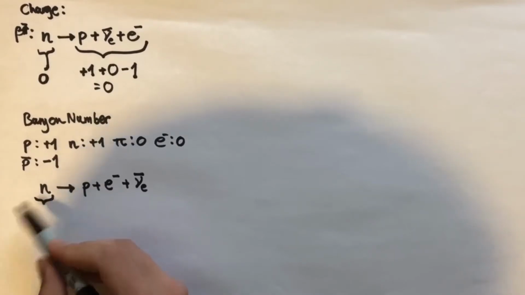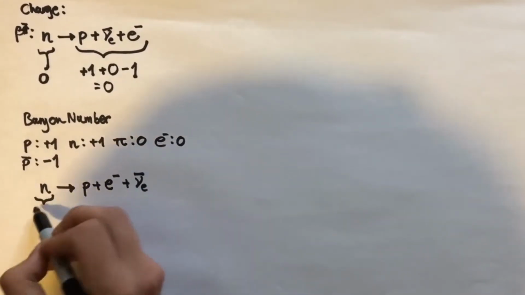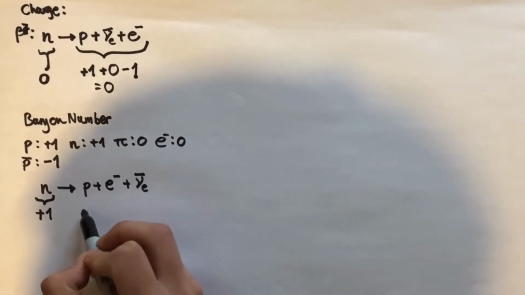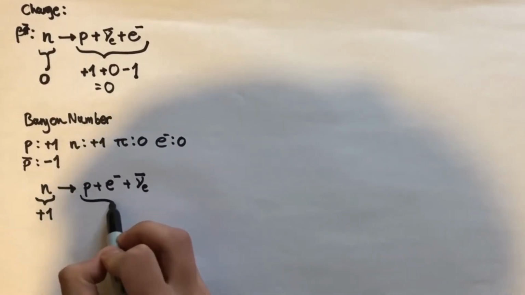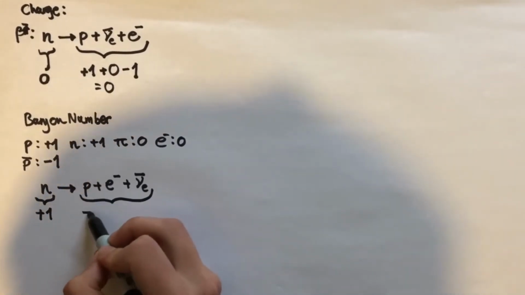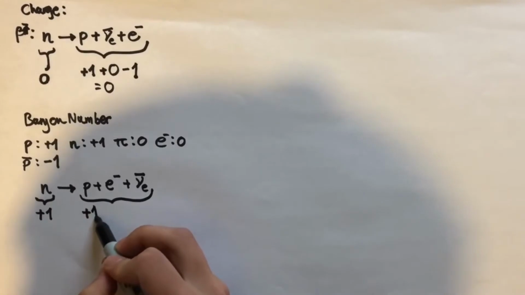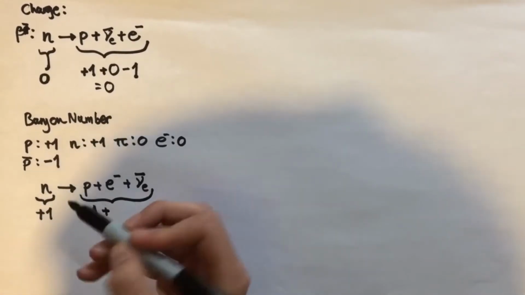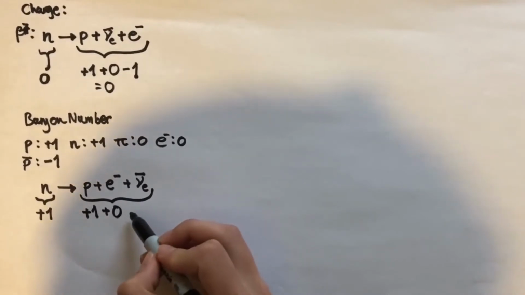And, well, the neutron is a type of baryon, and so it has a baryon number of +1. So what about the right-hand side? Well, on the right-hand side, we've got the proton, which is, of course, a baryon. But we've also got the electron, which isn't a baryon, so it has a baryon number of 0.